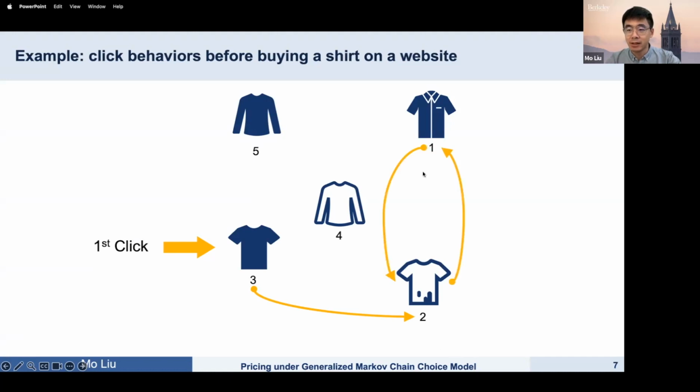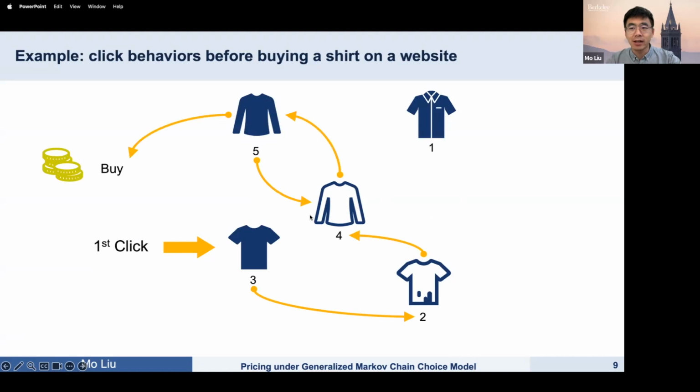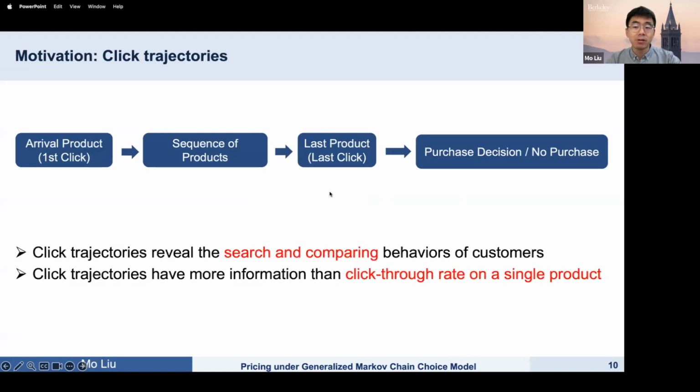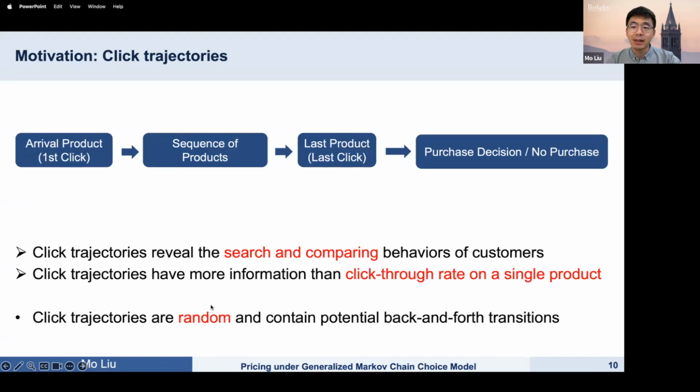If I like short sleeves, I may click on number 1 and number 2. If I prefer long sleeves, I may click on number 4 and number 5. After several clicks, I will make my final purchase decision. So the sequence of clicks before the final decision is called click trajectories. They reveal search and comparison behaviors and have more information than the click-through rate on a single product. However, they are random and contain potential back and forth transitions.